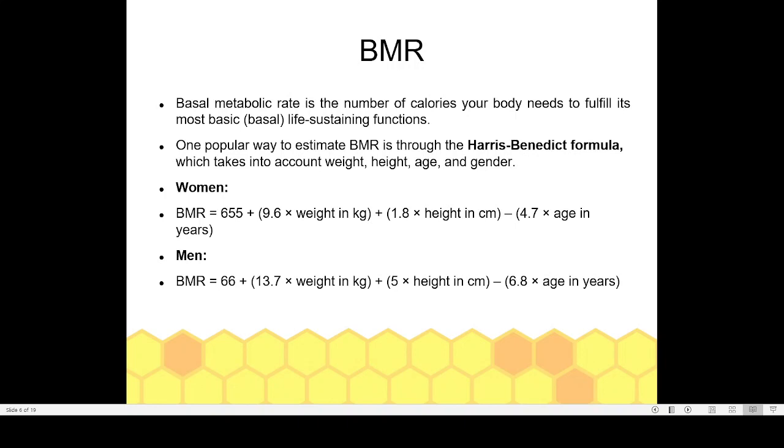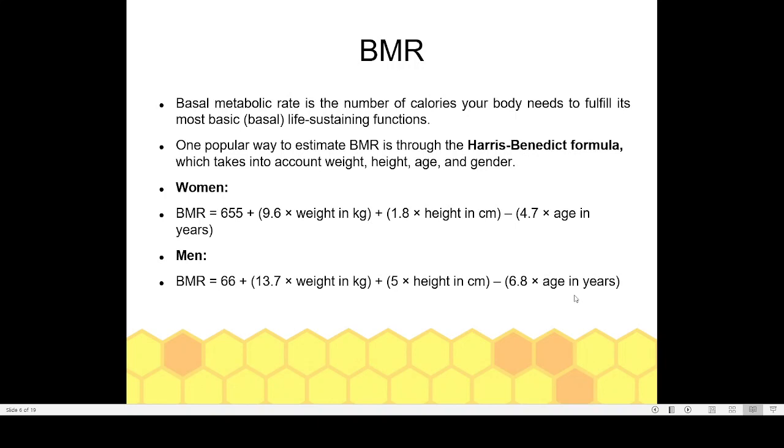One popular method to estimate the BMR is going by the Harris-Benedict formula. This is how the Harris-Benedict formula works. We are utilizing the weight of the person, height of the person, age of the person, and also gender. So there is a formula here, and by utilizing this formula, we can find out the BMR of a person. And also the BMR of men and women will be slightly different.